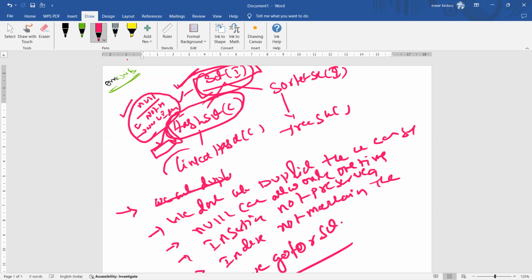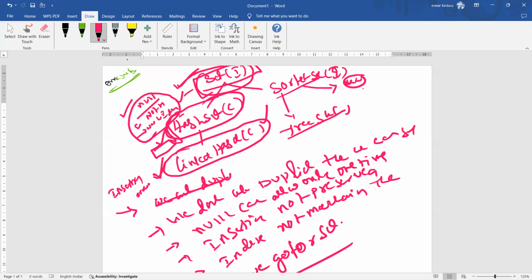When to go for LinkedHashSet? I want insertion order, I don't want duplicates, and I want a null value only one time. Then you go for LinkedHashSet. This is mainly for insertion order. Now coming to SortedSet and TreeSet. SortedSet is an interface, so we cannot create an object of it. Using TreeSet, we can create an object of SortedSet.